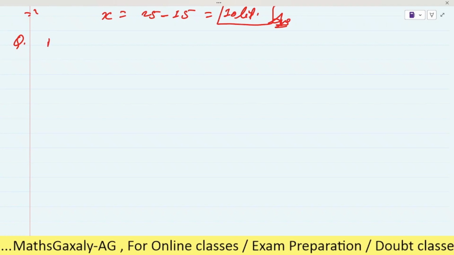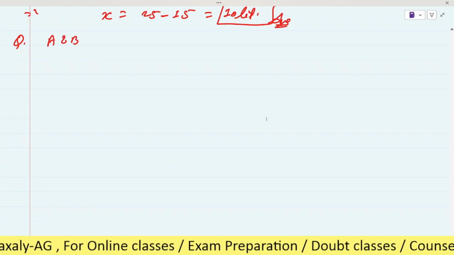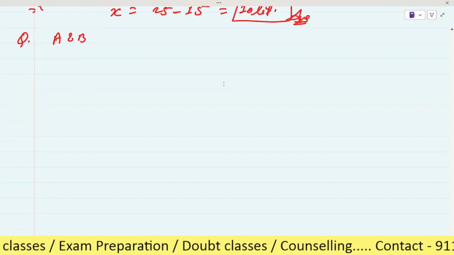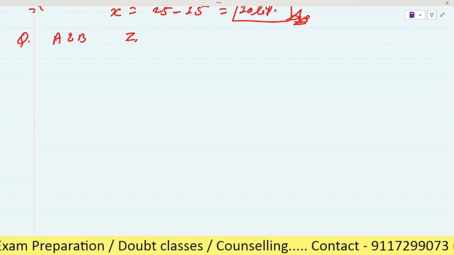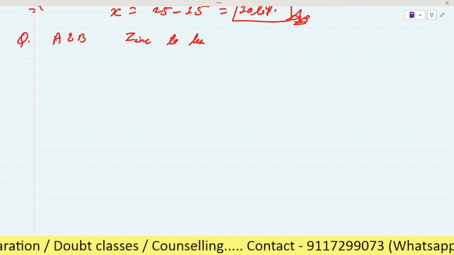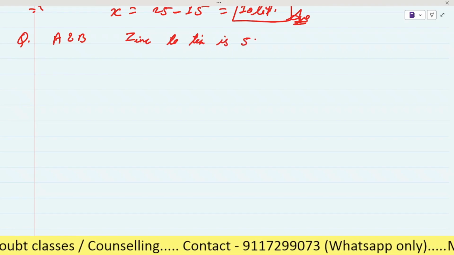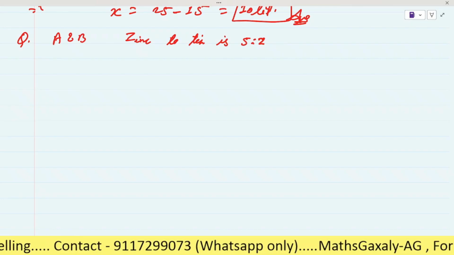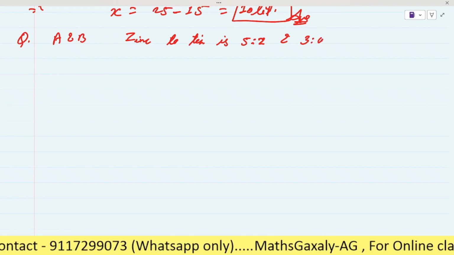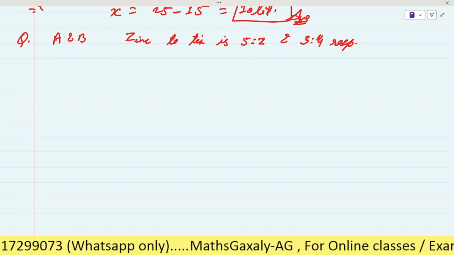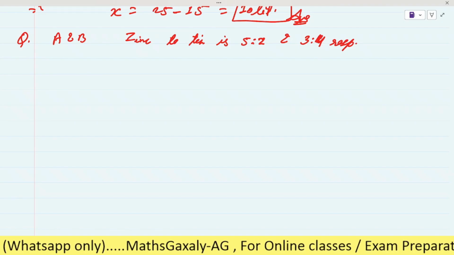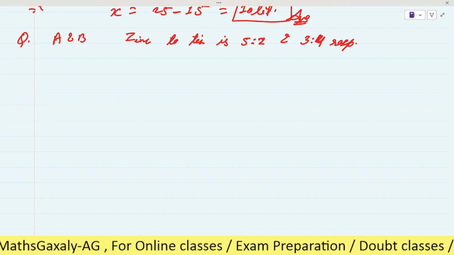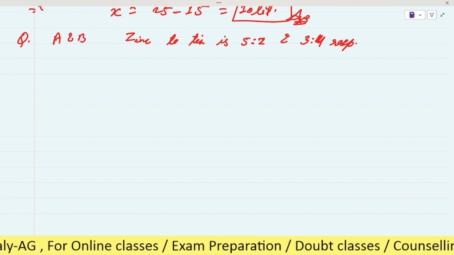In two alloys A and B, the ratio of zinc to tin is 5 is to 2 and 3 is to 4 respectively.